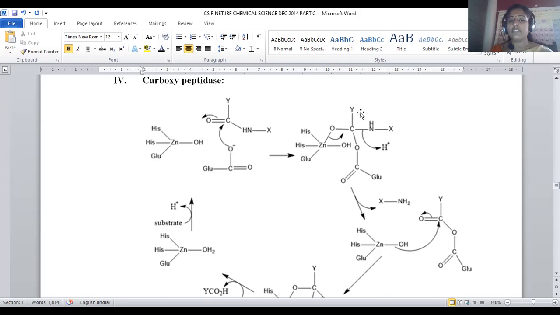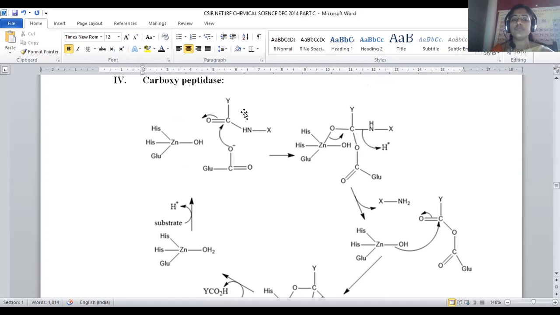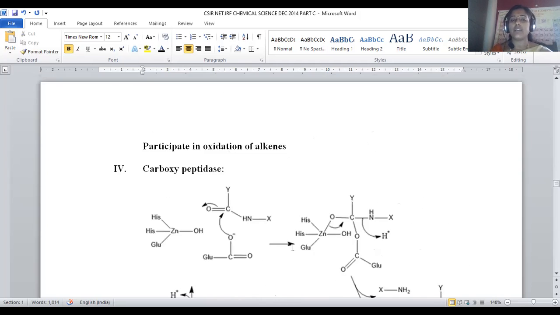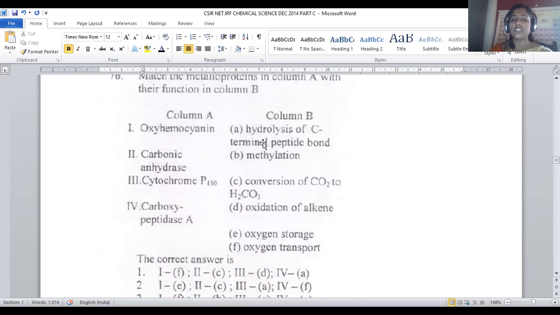In this manner, how does the cleavage happen? Initially we take the amide linkage, that amide is cleaved and one of the amines will be discarded. Amine is one fragment, carboxylic acid is another fragment. Amide is composed of CO and NH2. CO is converted into one fragment, NH into another fragment, in the presence of this carboxypeptidase that is used to cleave the peptide bonds, so that peptides get processed in living organisms. Peptide hydrolysis reactions are carried out by this one. That is the purpose of carboxypeptidase. Hydrolysis of the carboxyl terminal peptide bond is possible with this.